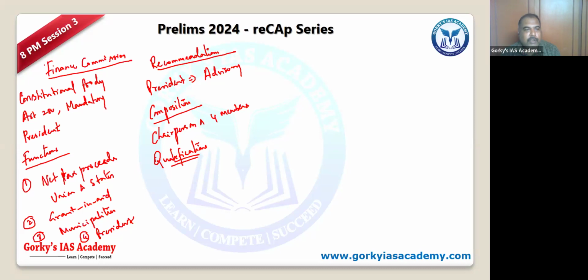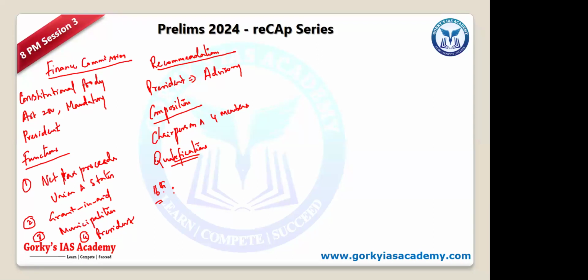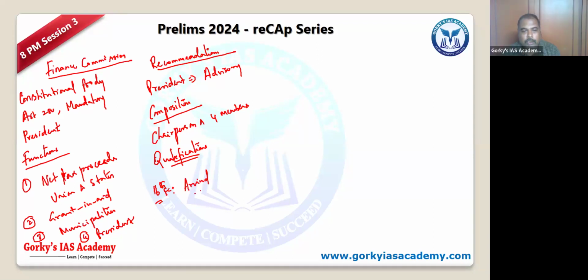In the 16th Finance Commission, how many members are there? Who is the chairperson? Dr. Arvind Panagariya is the chairperson. We have only 3 members appointed now, instead of 4.